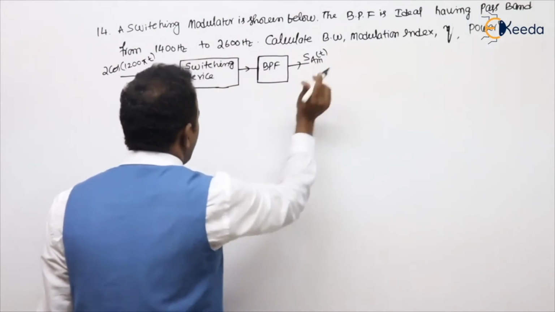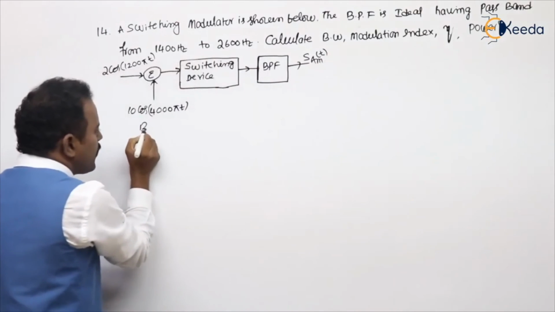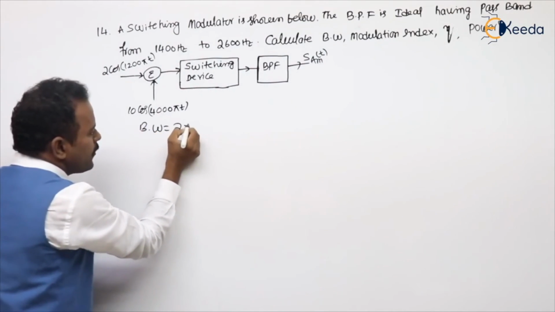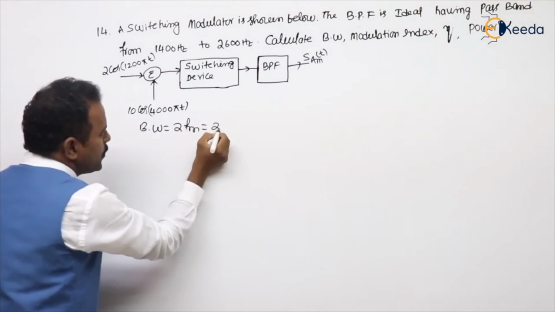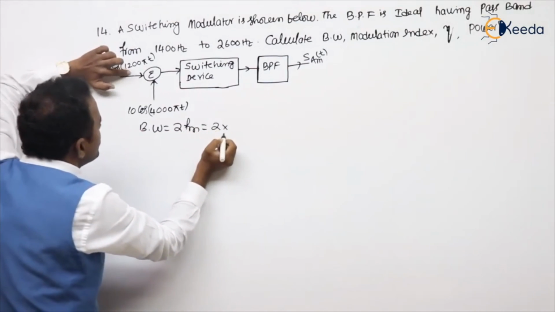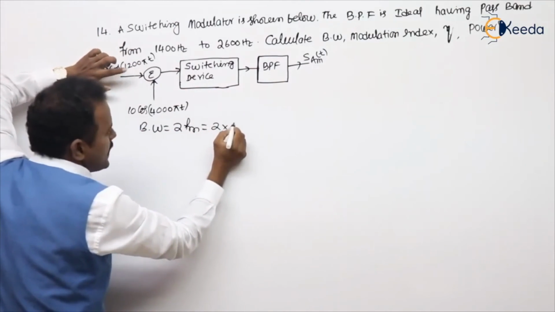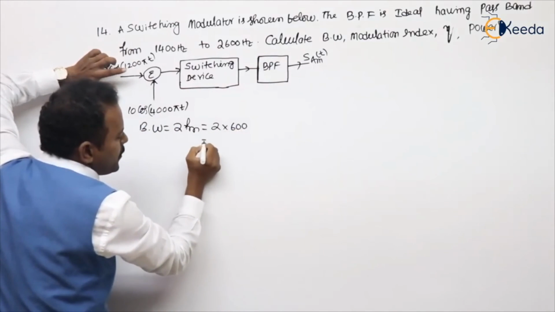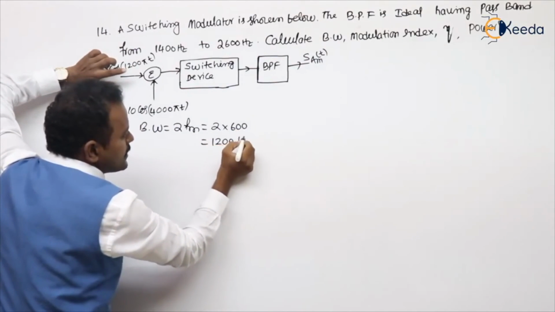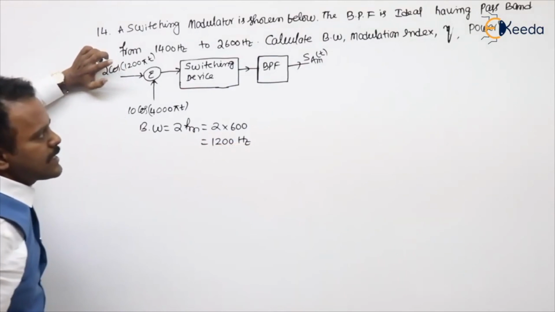Anyhow, first he is asking for the bandwidth. What is the bandwidth formula, sir? The bandwidth formula for AM is 2FM. 2 into what is the FM value, sir? 1200 means 600, because it is divided by 2 pi. So 1200 Hz.